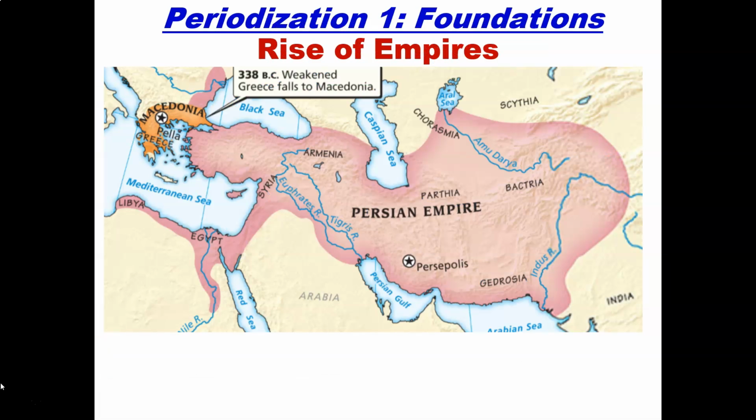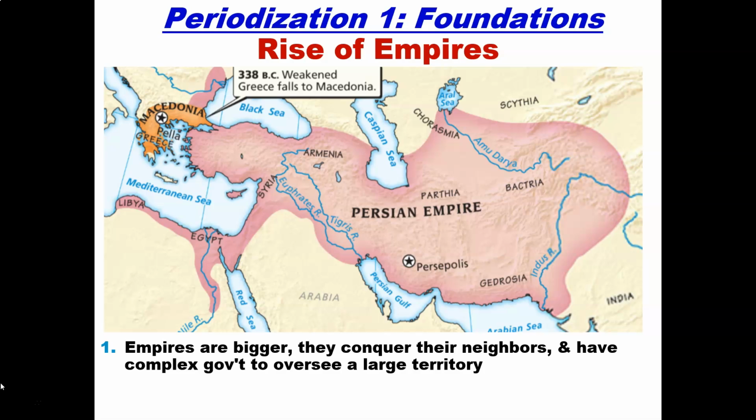We also talked about, during Periodization 1, Foundations, the rise of empires. We talked about the Persian Empire. As you can see in this map, the Persians were able to dominate that world at that time. They dominated Northern Africa. They dominated modern-day Turkey, Israel, Lebanon, Syria, Iraq, Iran, Afghanistan, Pakistan, and even all the way to India, the Indus River Valley area. So make sure that you are familiar with how this empire dominated that entire world.